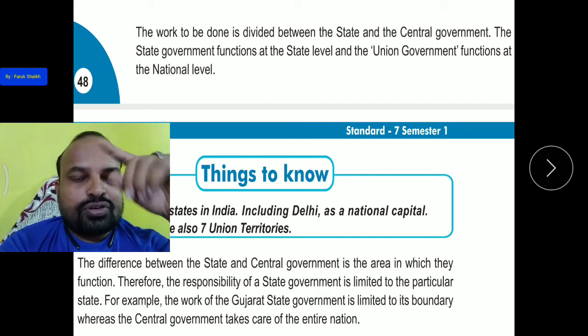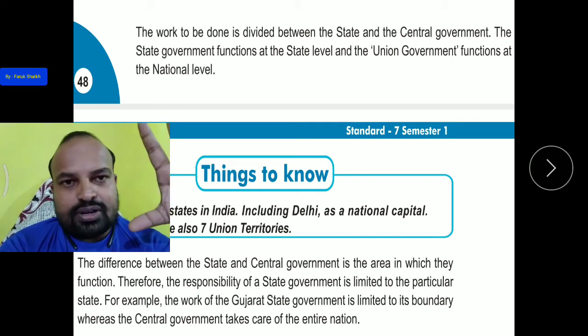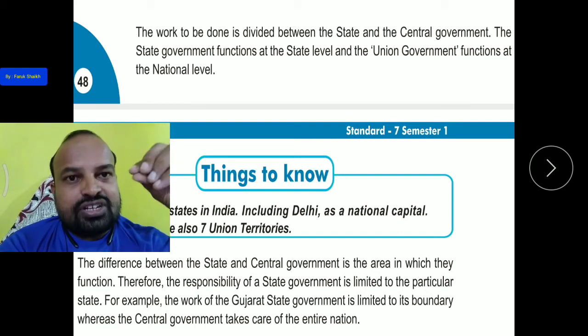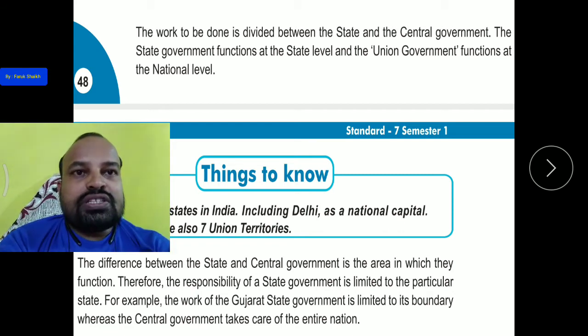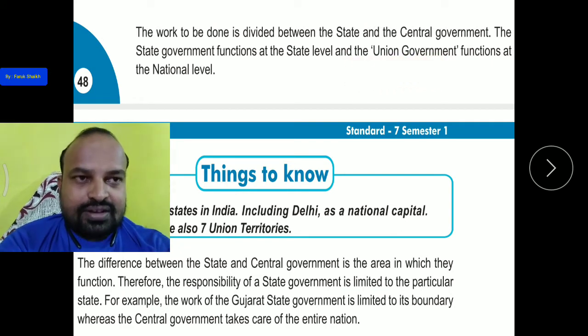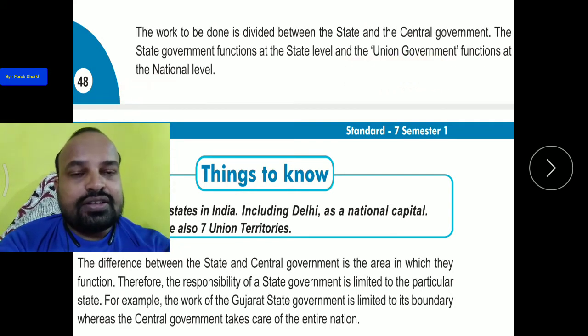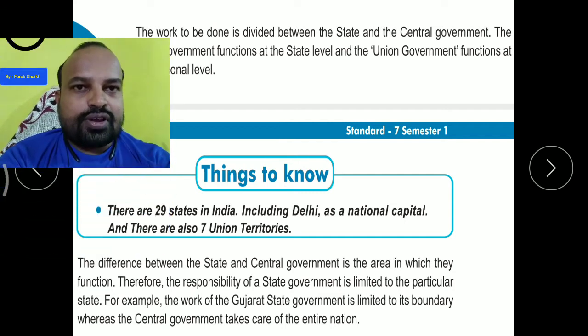The central government looks after all the work all over the nation, पूरे देश के बारे में उनको देखना पड़ता है, and the state government looks out for its state region. So the state government functions at the state level, and the union government, central government, functions at the national level. So these are two different levels of working.